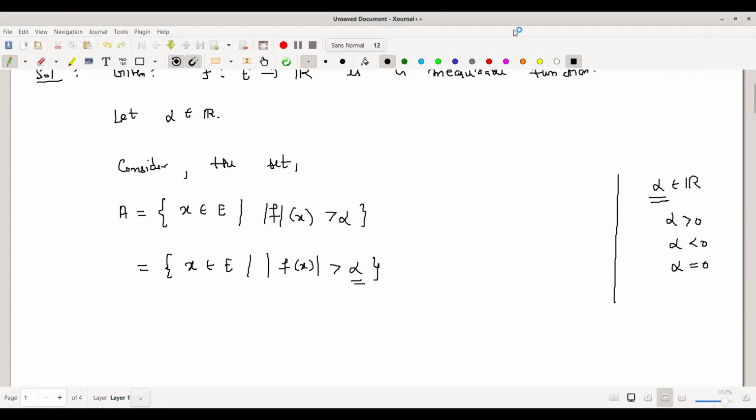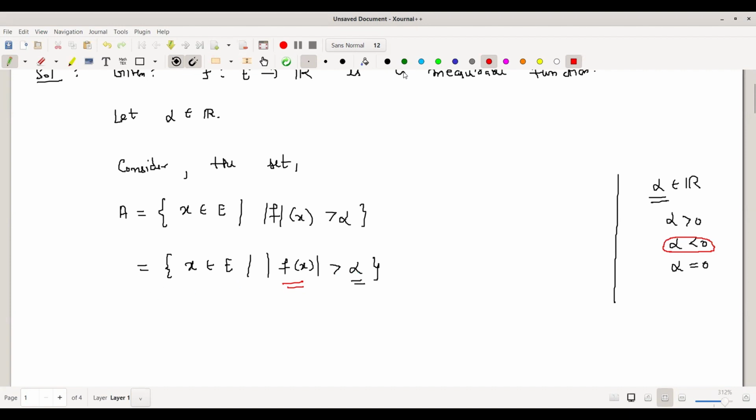So if alpha is negative, then irrespective of the value of f of x, mod f of x is always non-negative, so it is always strictly greater than alpha for every x in E.